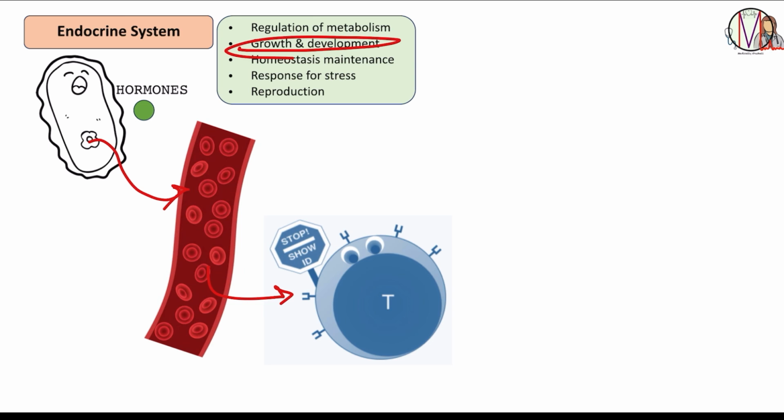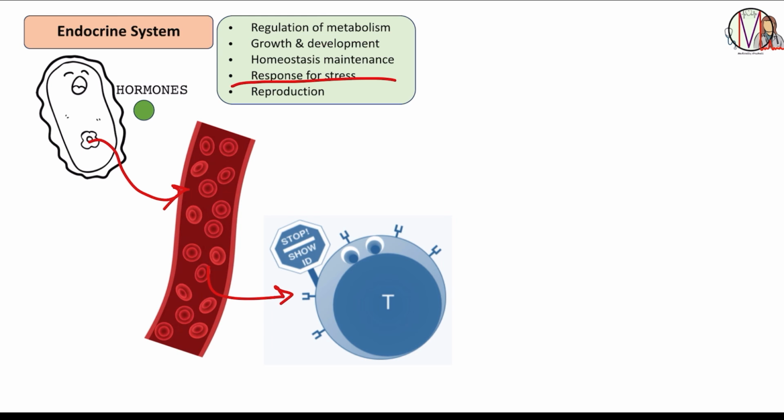Growth and development. Growth hormone, along with thyroid hormones and sex hormones like estrogen and testosterone, regulates physical growth, maturation, and development, especially during puberty. Homeostasis maintenance. The endocrine system helps maintain stable internal conditions despite external changes, like blood sugar levels, blood pressure, and body temperature.